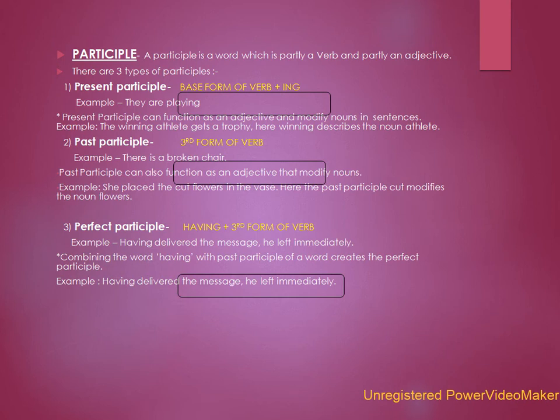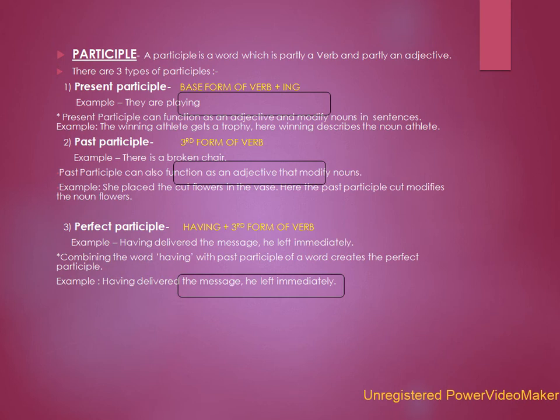Now coming to past participle, formation or construction: third form of the verb. Example, there is a broken chair. So broken is the third form of the verb break. Break, broke, broken. So this is past participle. Past participle can also function as an adjective that modifies nouns.